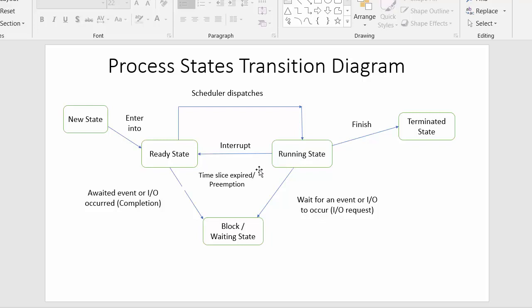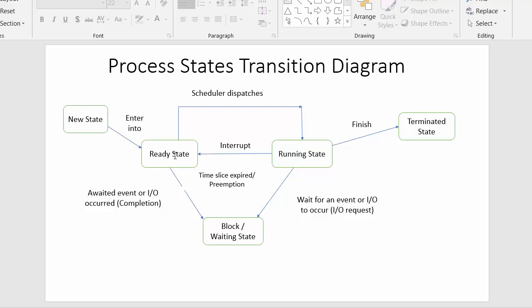Or some interrupt may occur. Due to that, the processor has to put the currently executing process into wait state, then it will come here, and then from the waiting state it will again move on to the ready state.